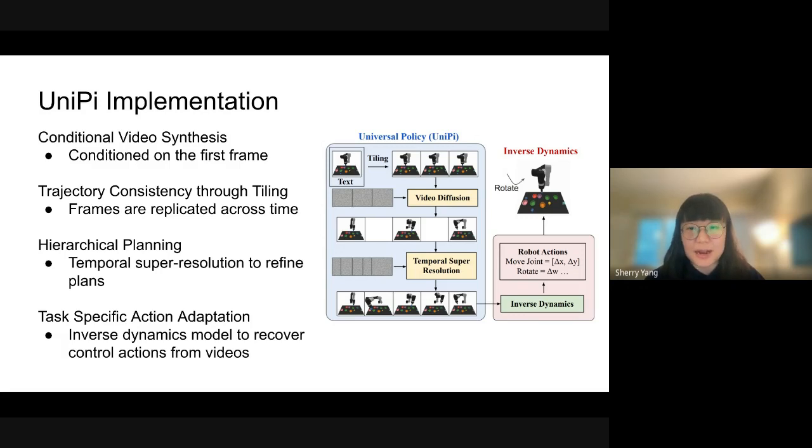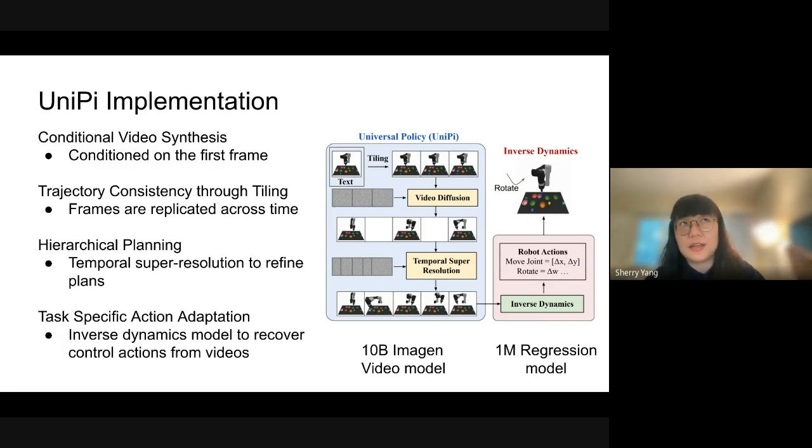And last, after we have the video, we need to recover the actions to be able to execute them on the robot. But notice that we've lifted the learning of a policy to the video level, where we have a lot of data from both humans and simulated and real robots to train. Recovering the inverse dynamics is essentially looking at two images, computing the delta, and saying what has changed. That part is very easy once we have a very good video model and requires very few parameters.